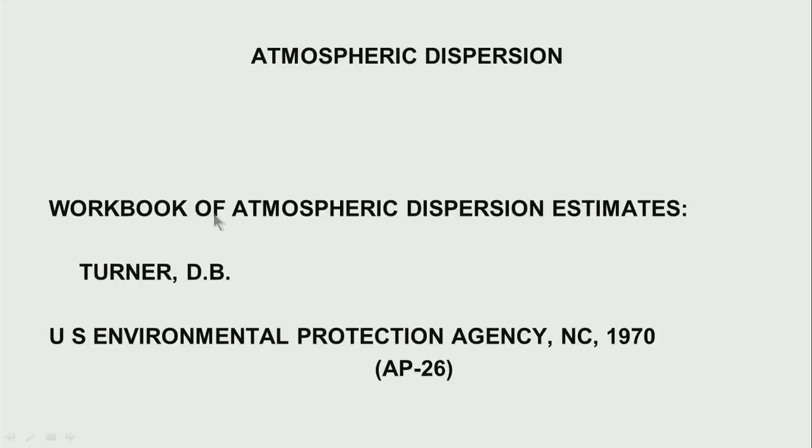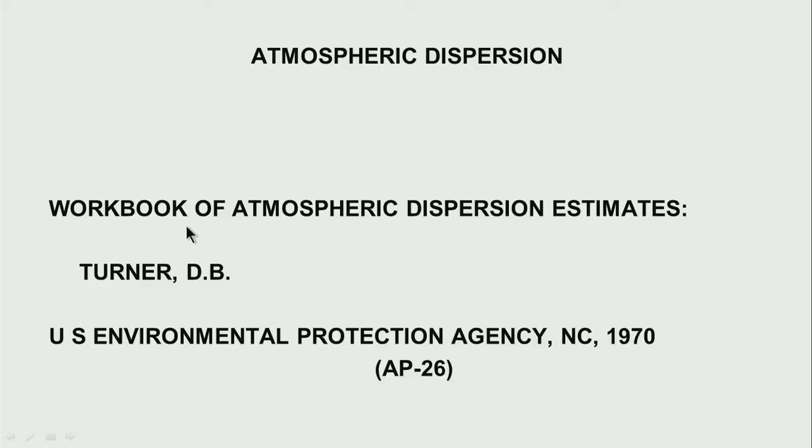We will see what concentration is formed, and we will also take a puff, a constant volume of gas released, which gets dispersed into the atmosphere.